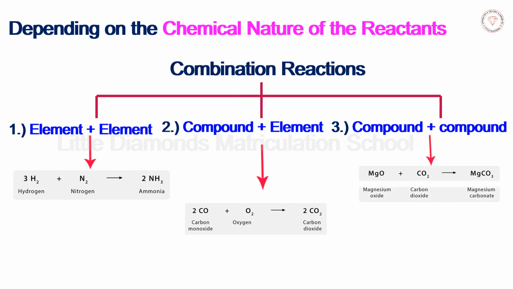In the third type of reaction, the compound magnesium oxide MgO combines with another compound carbon dioxide CO2 to form a new compound magnesium carbonate MgCO3. Let us see some more examples of these three categories.